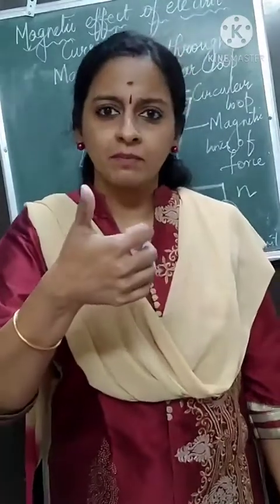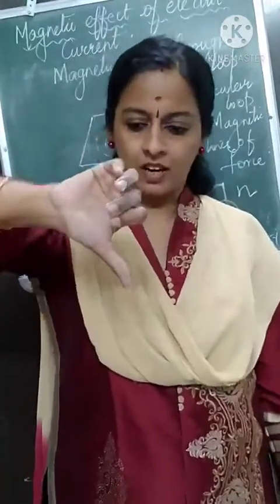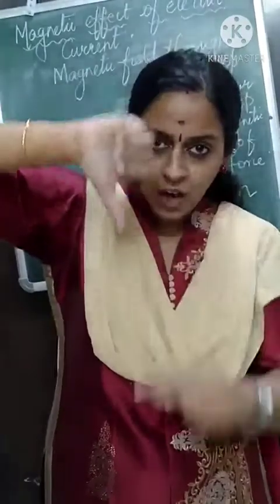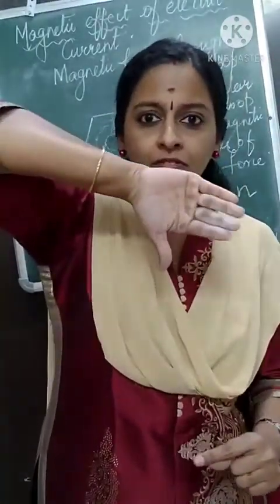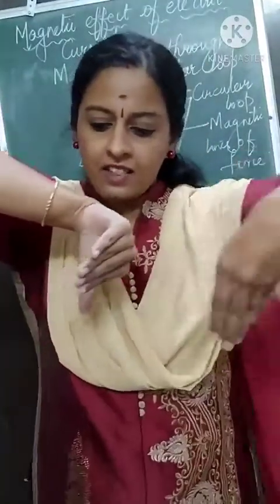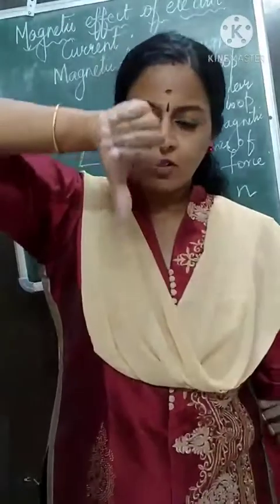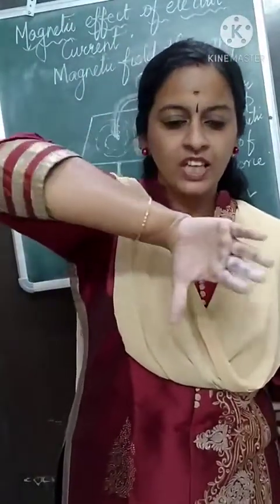Now let us bring the thumb downward. This way. If the direction of current is downward, where are your fingers turning? Your fingers are turning in this direction, so the magnetic field is in this direction. So when the direction of current is downward, your fingers are turning in this direction.